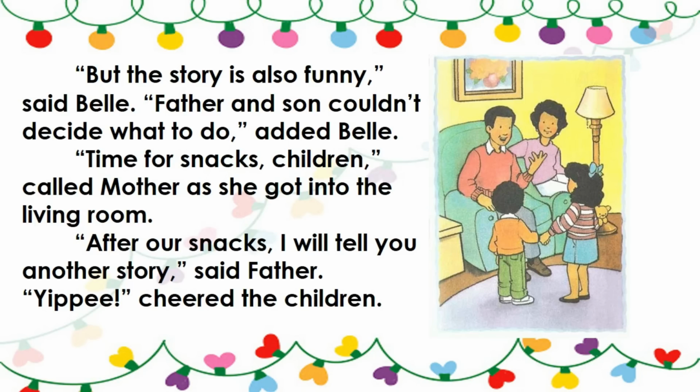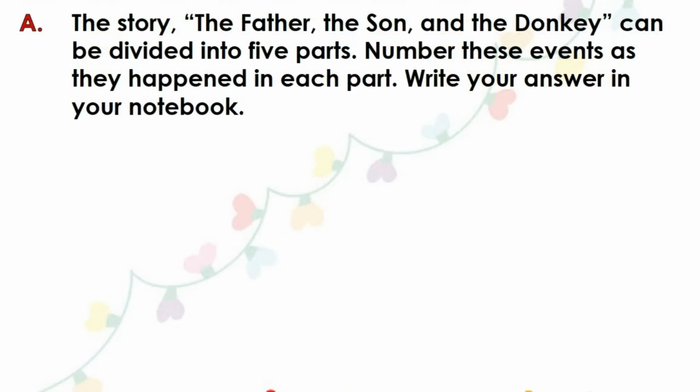Now let's have our activity. The story, the father, the son, and the donkey can be divided into 5 parts. Number these events as they happen in each part.